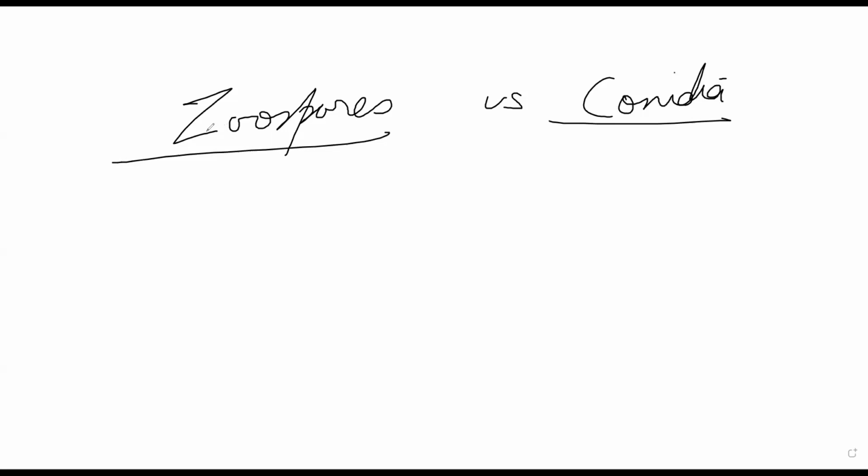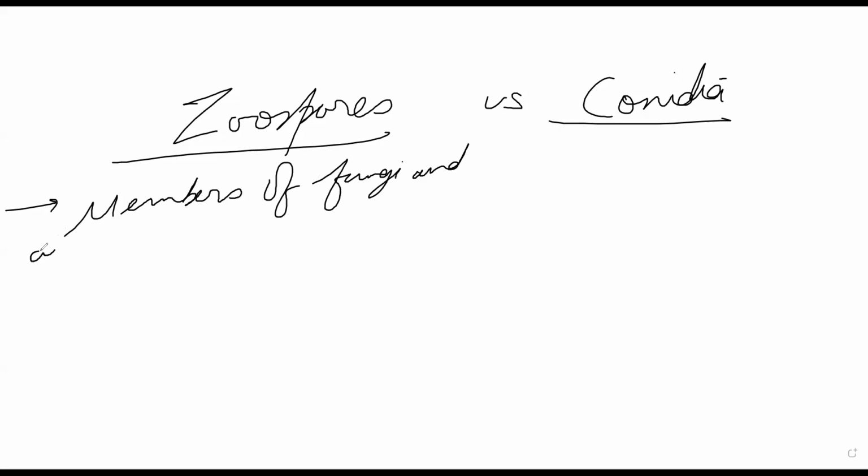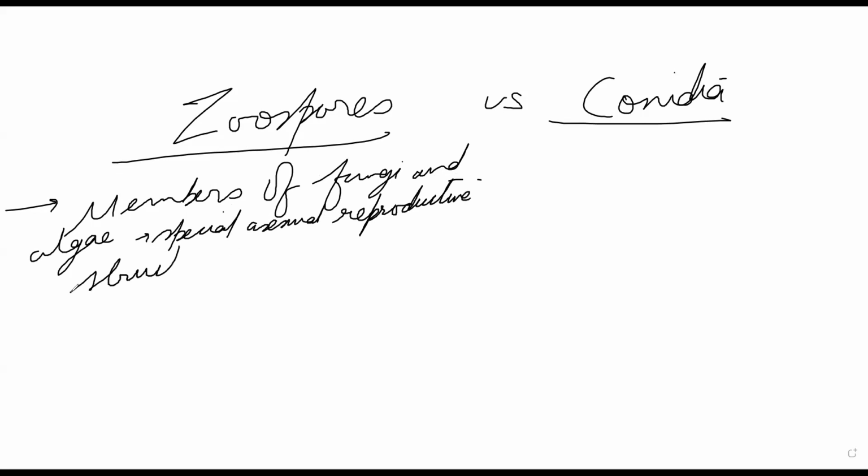You can just write down: members of fungi and algae produce special asexual reproductive structures. That is known as zoospore.